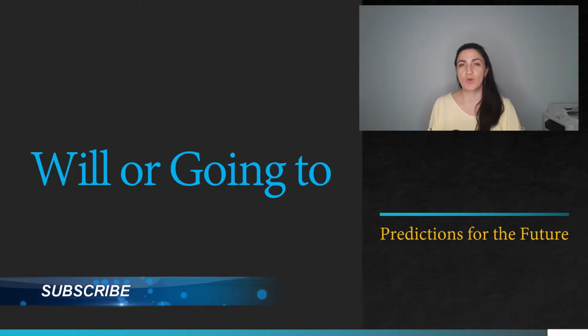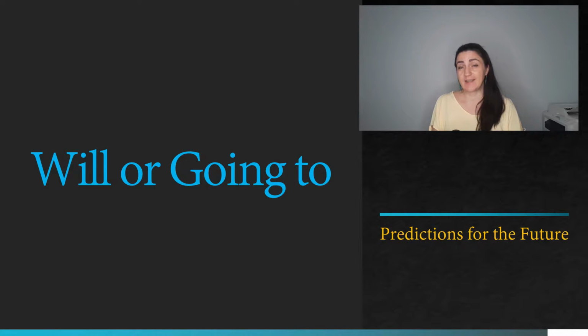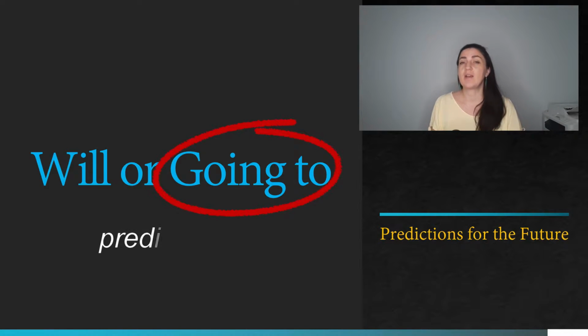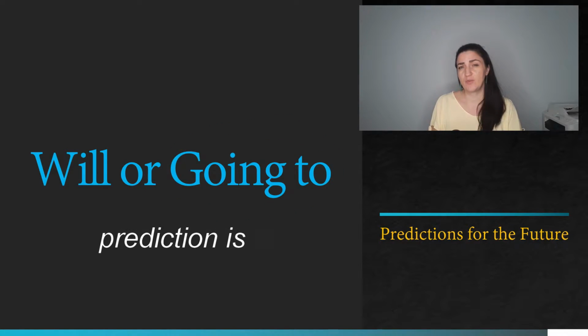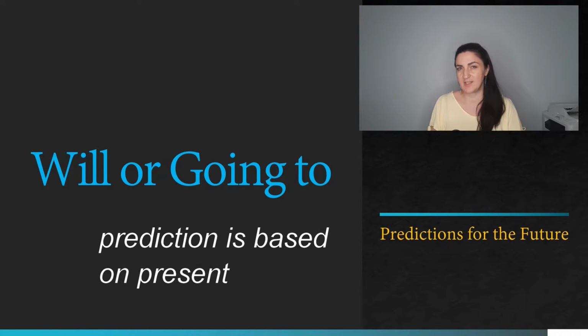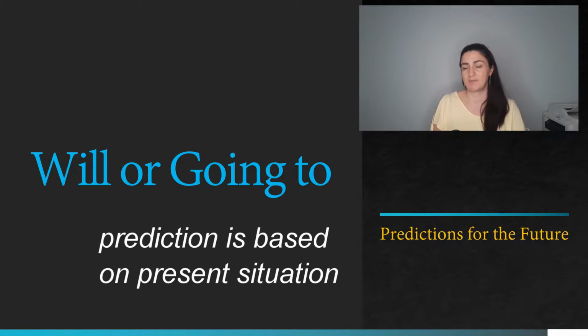Today we are going to talk about the use of will and going to for predictions. The first thing that we need to know is that we are going to use going to when we are making predictions for the future on the basis of some kind of present evidence. So in most of the cases we see something and we make a prediction.